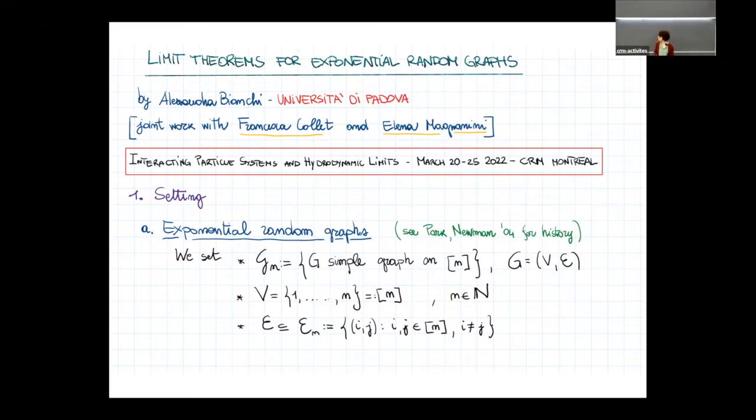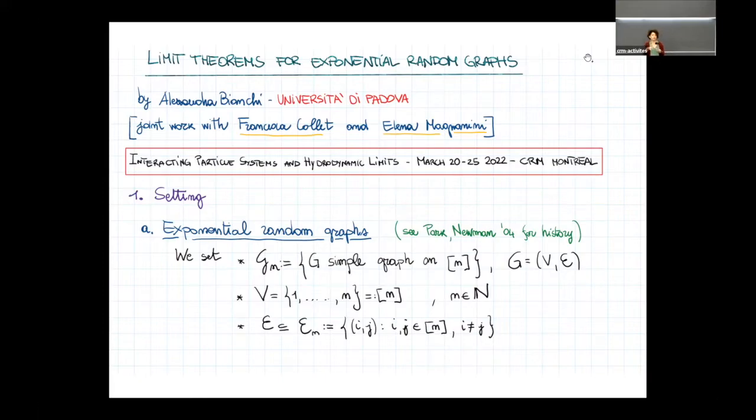So the work I'm going to present is made in collaboration with Francesca Collet from the University of Verona and Elena Magnanini from the Weierstrass Institute of Berlin. And it's a work about exponential random graphs. At first, I want to describe the setting and the very basic definitions.